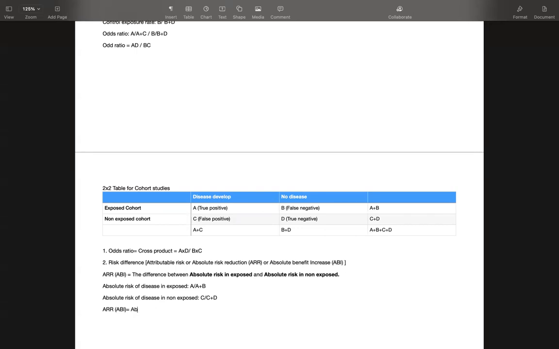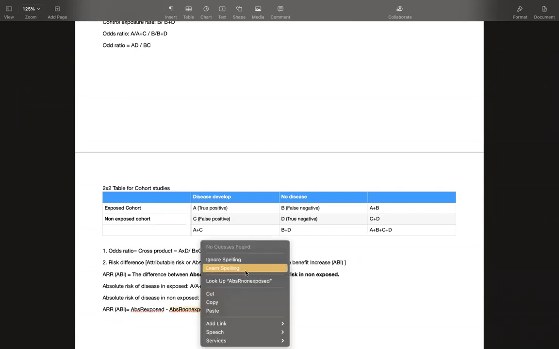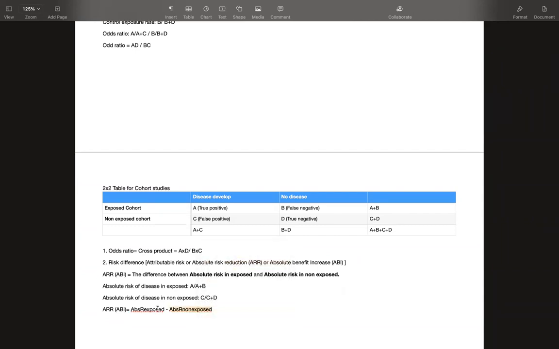Now I am just writing it: absolute risk in exposed minus absolute risk in non-exposed. So this is the formula for ARR or ABI, this difference.